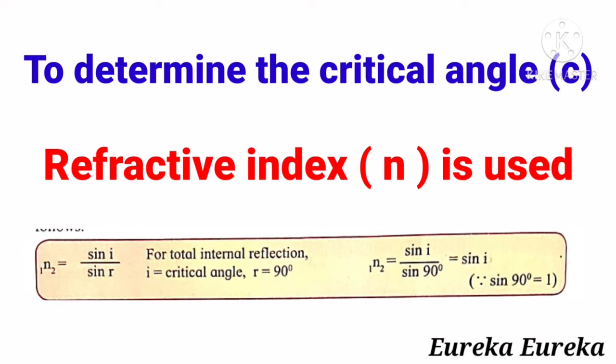Here the value of r at the point C is 90 degrees, and therefore the refractive index of the first medium with respect to the second medium becomes sin i upon sin 90 degrees, and this is equal to sin i, that is the angle of incidence, and this is because sin 90 degrees is equal to 1.